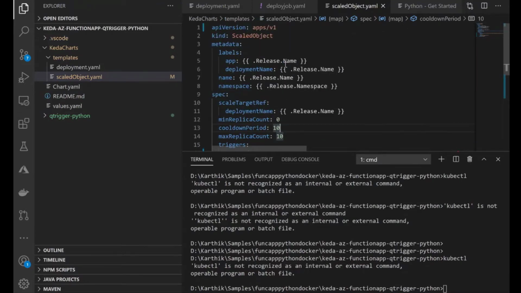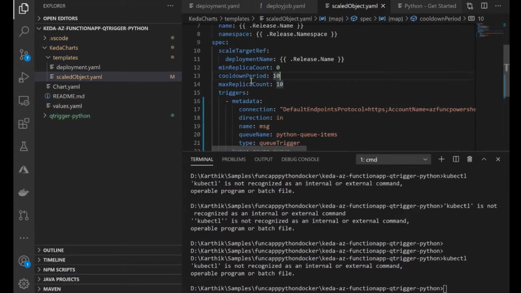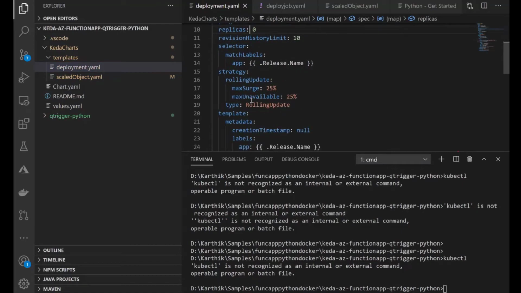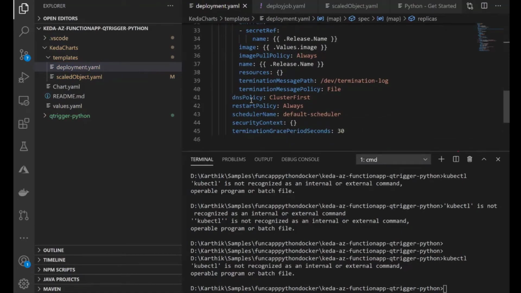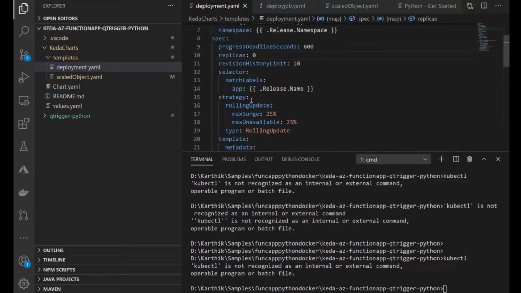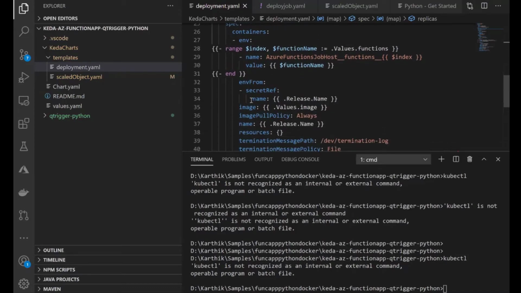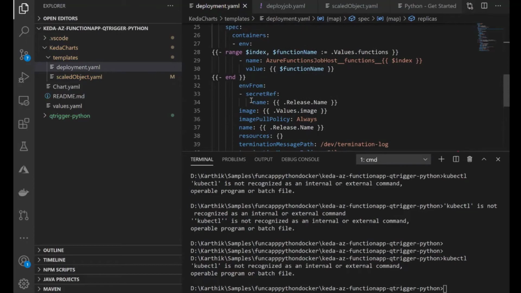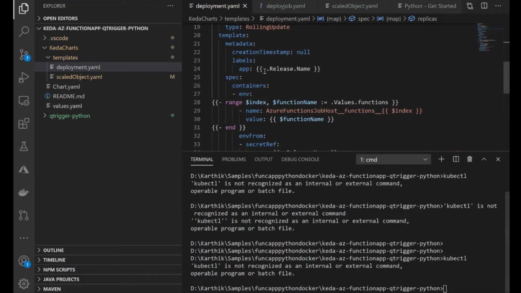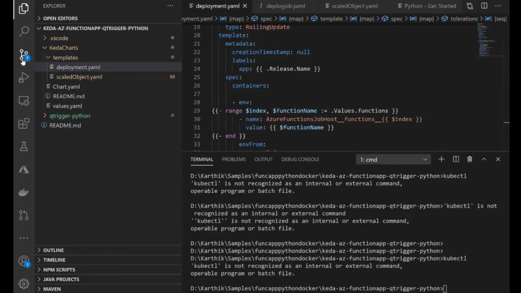Right, so now you understood what is scaled object. It gives you the triggers and also the details about the number of pods in the deployment, and how to scale your pods. Deployment YAML is nothing but details about the containers, and also about the details of using the virtual kubelet that needs to be present here. Okay, fine. Let's move on to the code. I'm just trying to get latest.